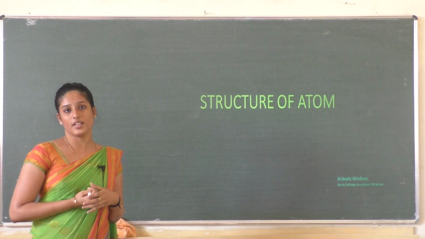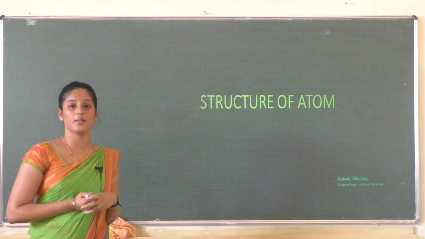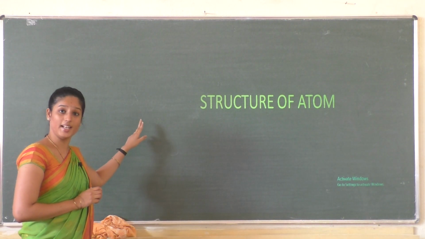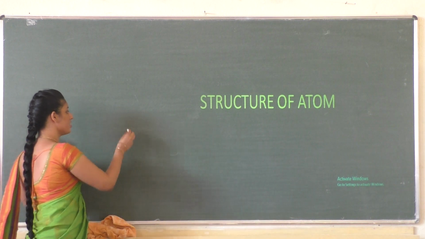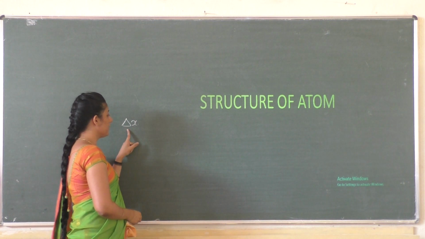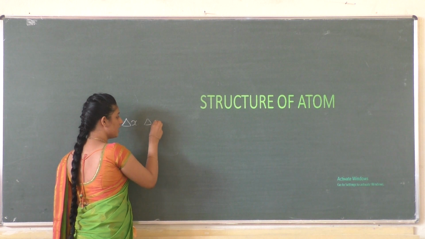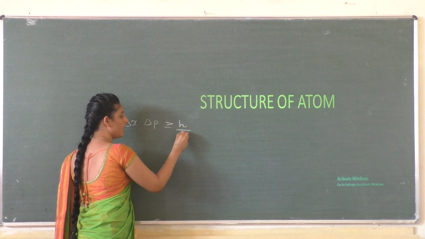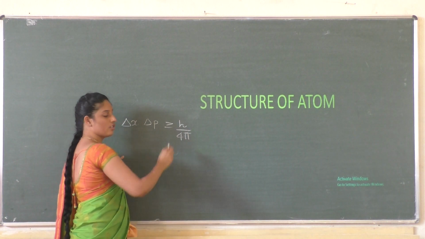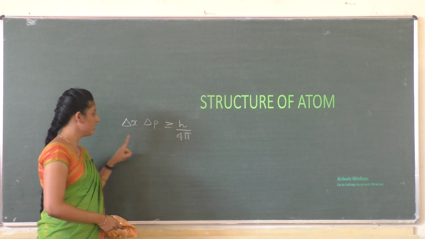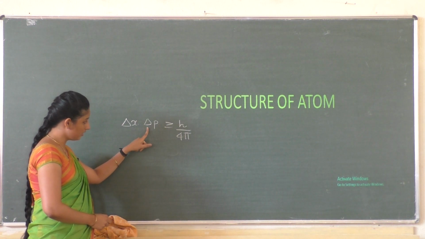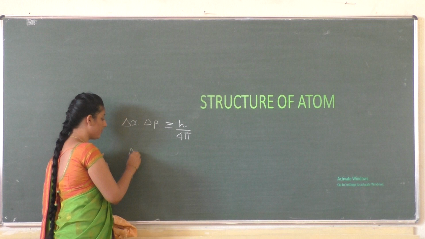According to the Heisenberg uncertainty principle, it is impossible to determine both the position and momentum of a moving electron simultaneously, and the mathematical form of this principle is given by delta x into delta p is always greater than or equal to h by 4 pi, where h is known as Planck's constant. You know the value of h, that is 6.626 into 10 to the power minus 34 joule second, and this expression can also be written in terms of velocity.